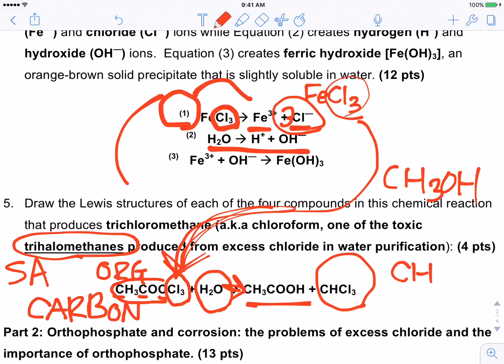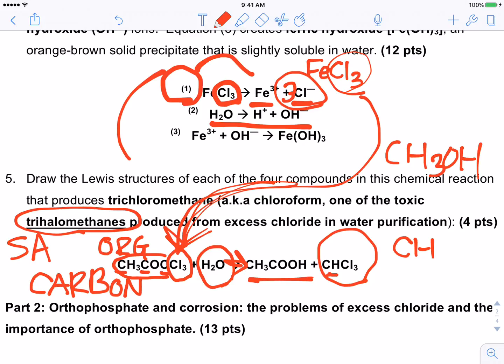In this example, guys, we are just focusing mostly on the chlorine in the water. So we picked the halogen chlorine. So there are 3 chlorines on this CH molecule. And what's the point? Why do we care? Well, that's another name for chloroform. Chloroform is one of the toxic trihalomethanes produced from excess chloride in the water purification.